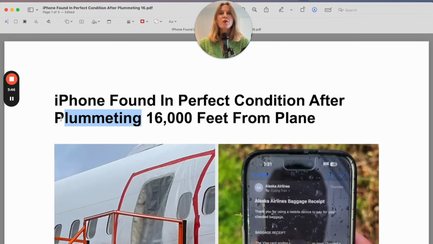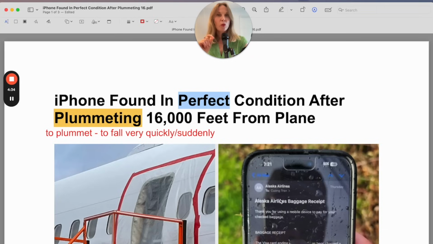So first, let's review plummeting. The verb is to plummet, and this simply means to fall very quickly or suddenly. So you could say the iPhone fell from the plane, but if you say the iPhone plummeted, because it's a verb, so that would be in the past simple. The iPhone plummeted from the plane, it sounds more dramatic. So to plummet.